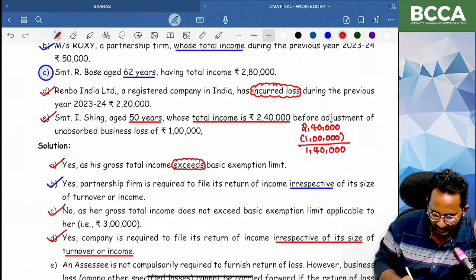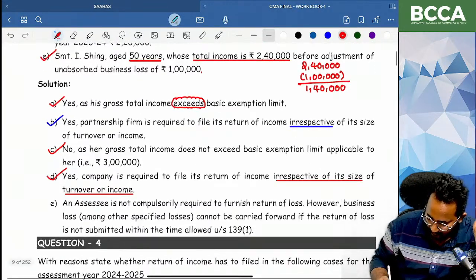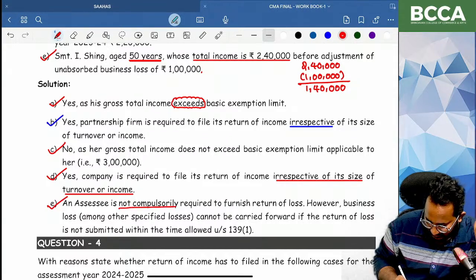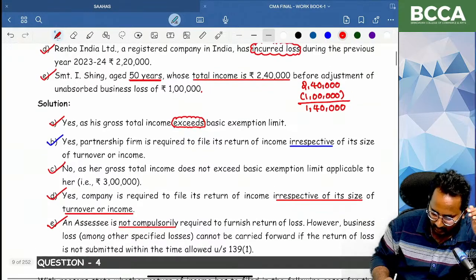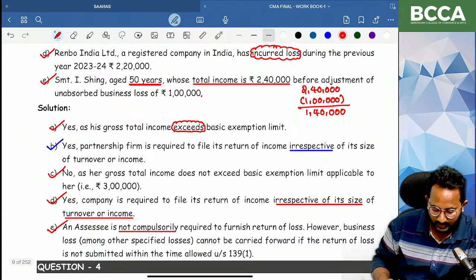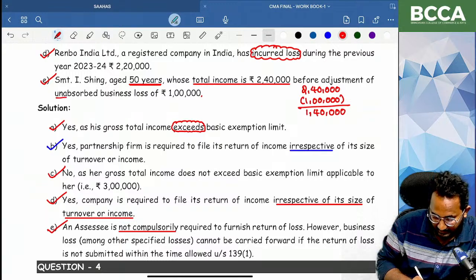Gross total income has not exceeded the basic exemption limit. What is the basic exemption limit, ma? Yes, ma'am. E point, if you have verified, it is not compulsorily required. Normally in this situation, the reason is that you want to carry forward this unabsorbed business loss.